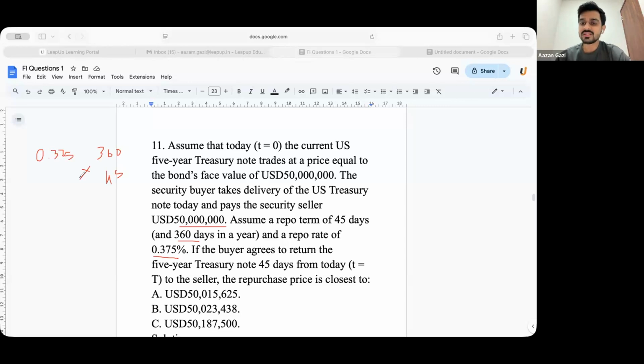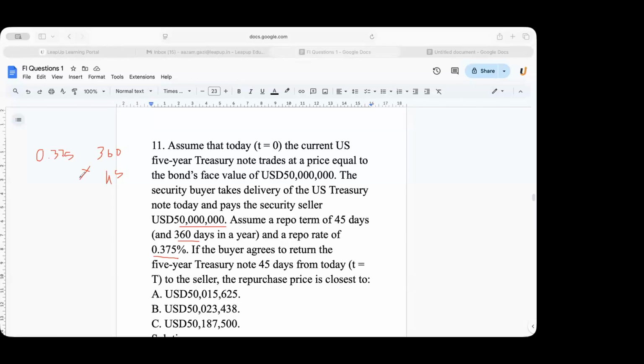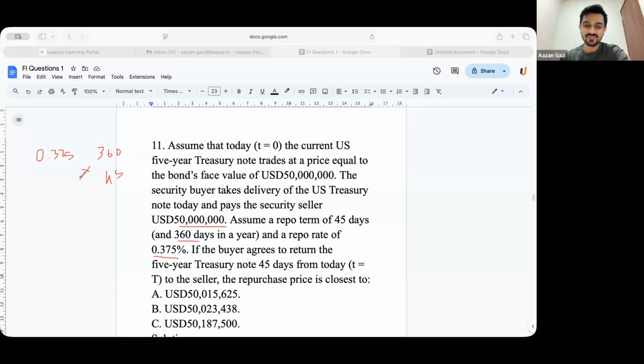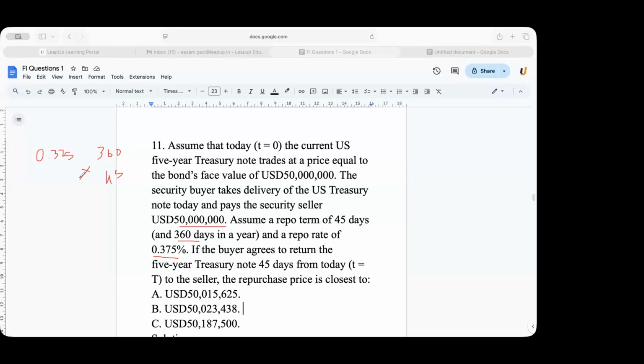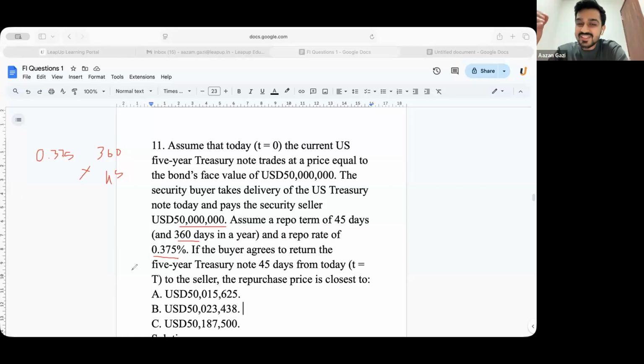Okay. What is the interest that is coming, guys? 23,437.5. Yes, sir. So the correct answer, loan amount plus interest amount. The correct answer would be B.